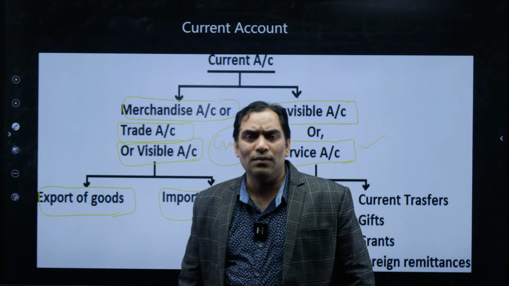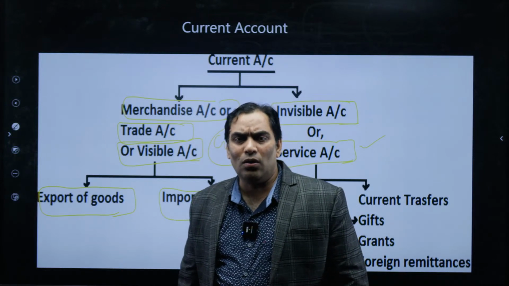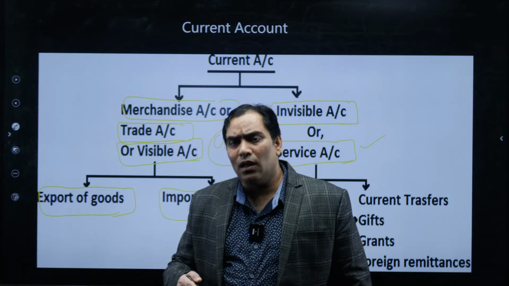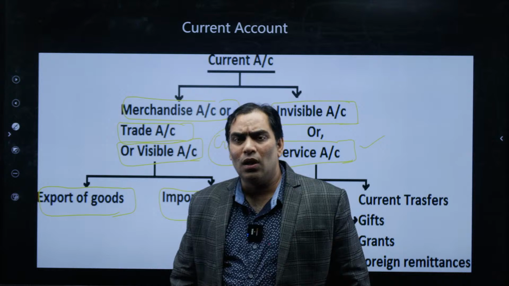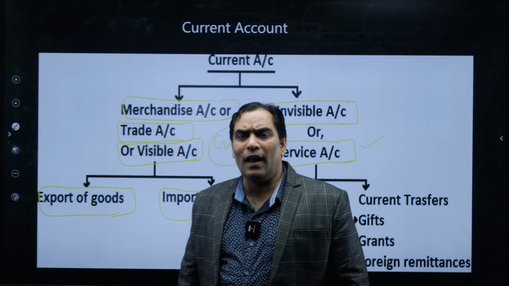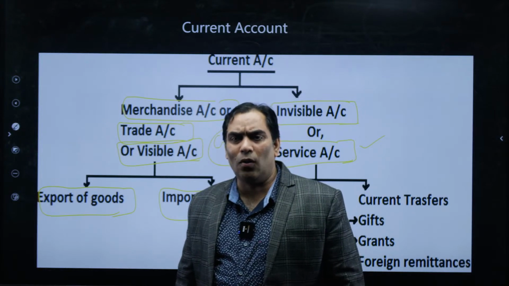Let me ask why the accounts related to goods are known as visible account, and the accounts related to services are known as invisible account. Anyone? Why is that part of BOP which deals with import and export of goods known as visible account? Can anyone tell in a comment?